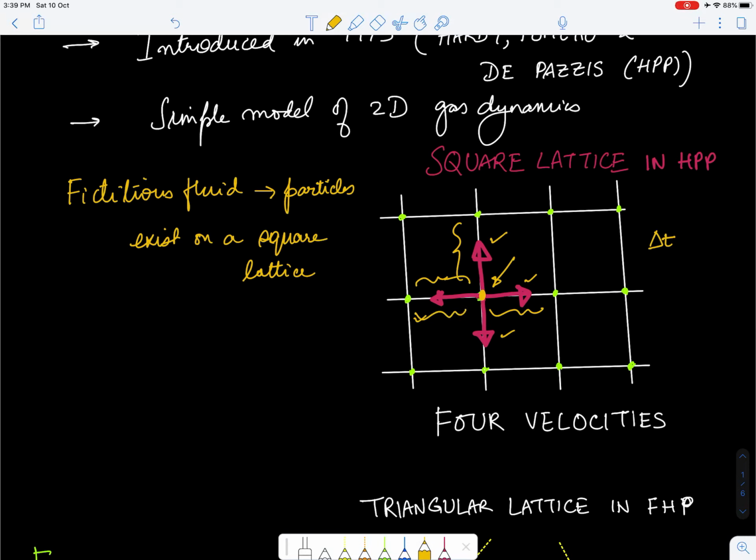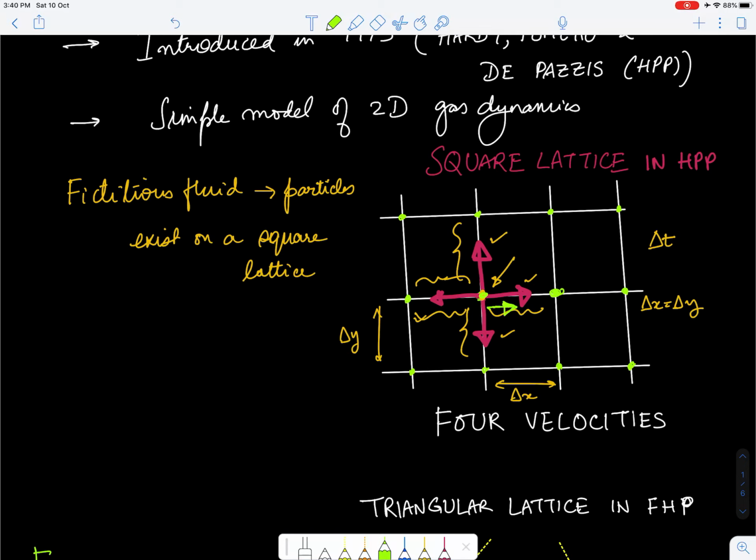And remember, I said in LBM the lattice is of a uniform type, so that delta x is the same as delta y, and so the billiard balls, in this way, can only move, let's say if it's moving in this direction, then in one time step it will go from this point to this point.